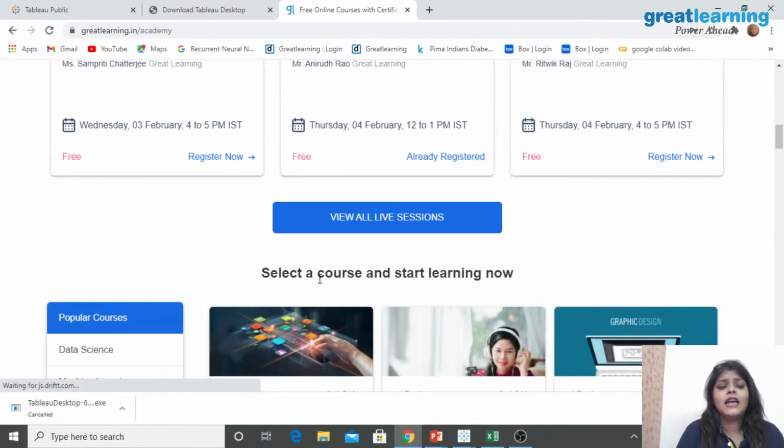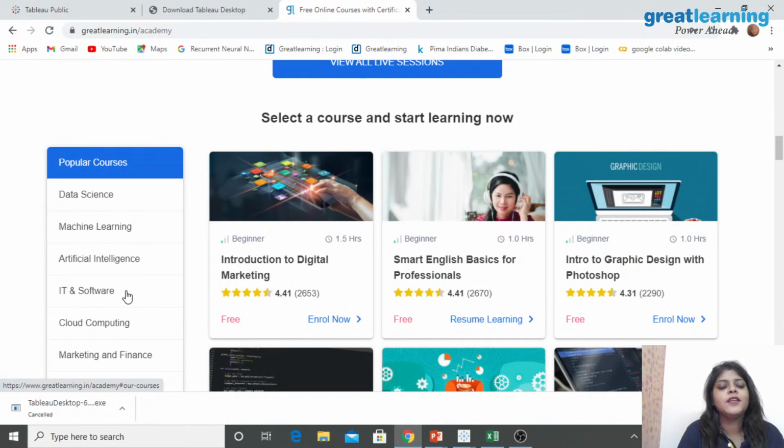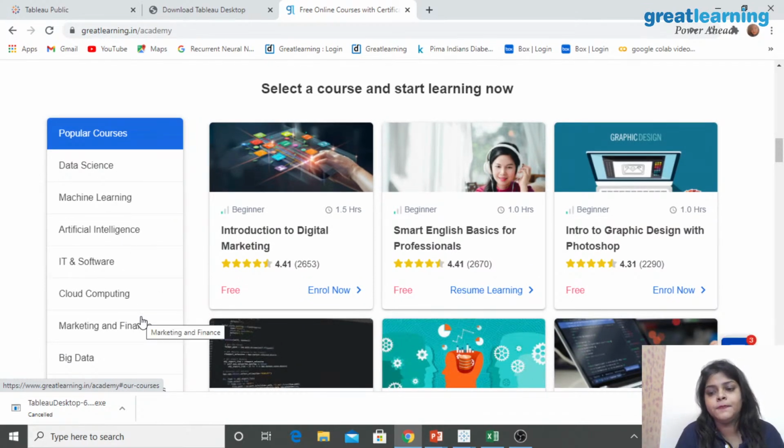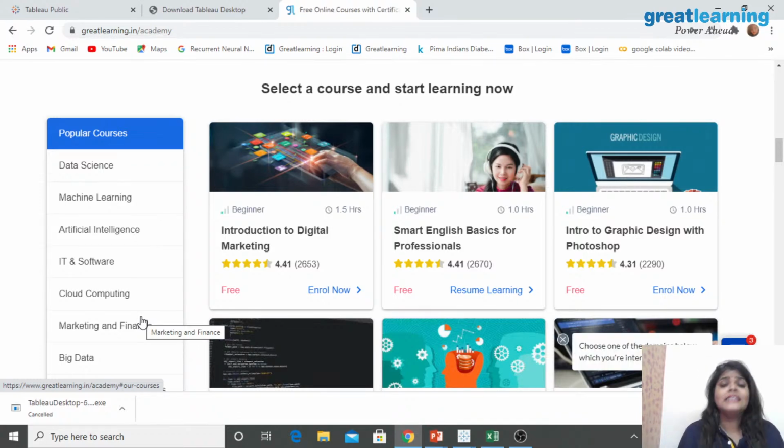The domains like artificial intelligence, data science, machine learning, and you can see the listed domains over here, right? You can do these courses absolutely for free.